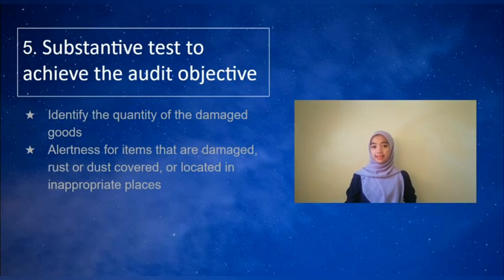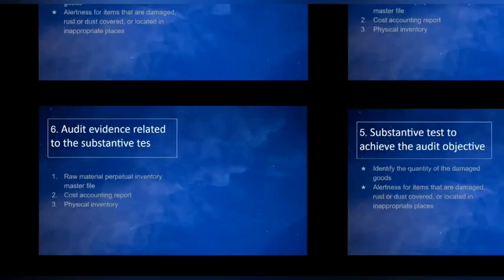For the substantive test to achieve the audit objective, first, we need to identify the quantity of the damaged goods. Second is to be alert for items that are damaged, rusty or dust covered, or located in inappropriate places.